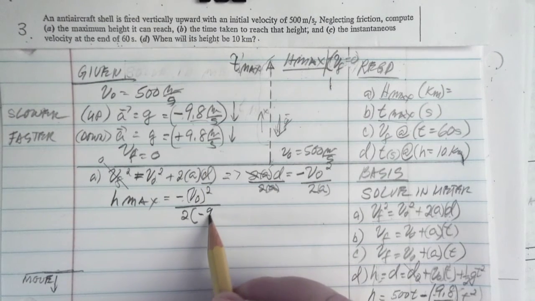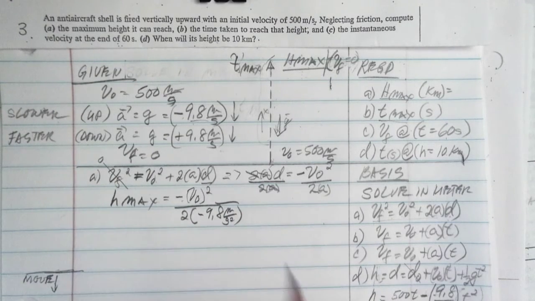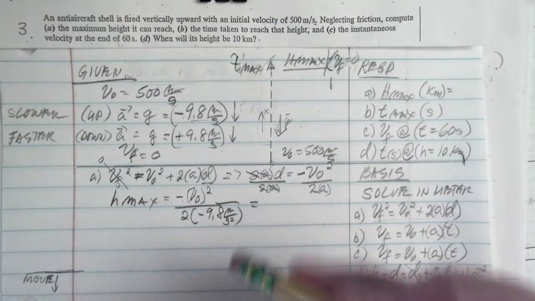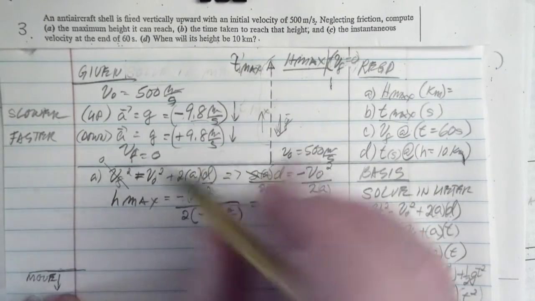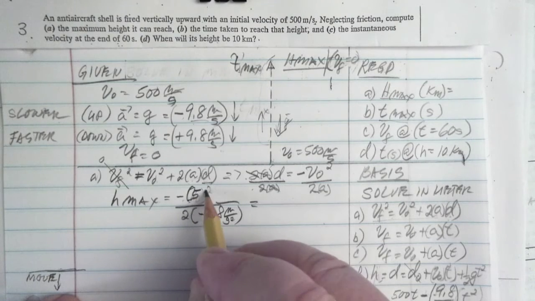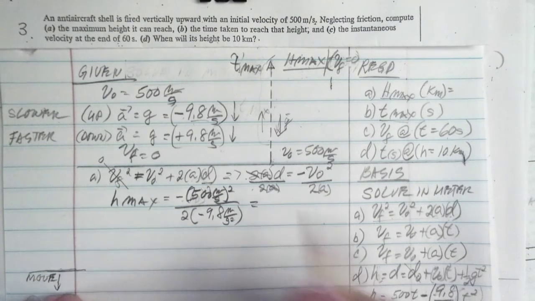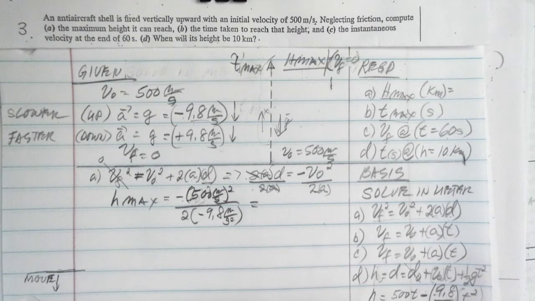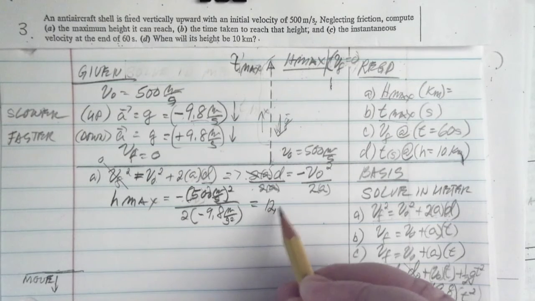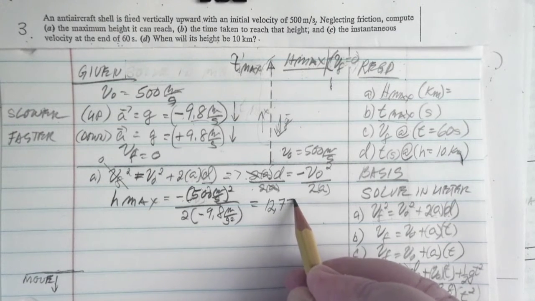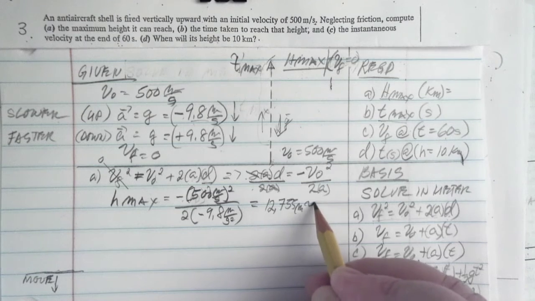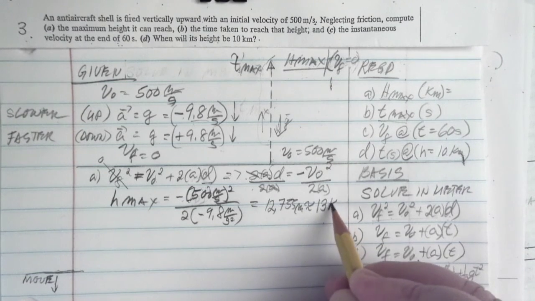Substituting, this is 500 meters per second, but you have to square that. And the answer I got was 12,755 meters, or 13 kilometers.